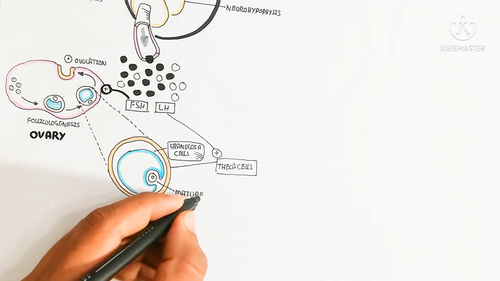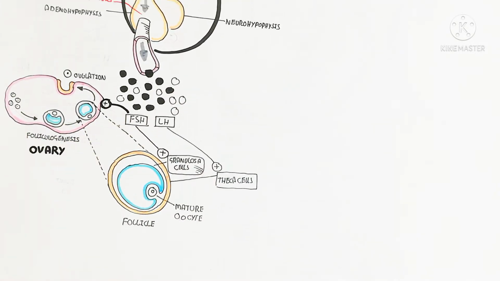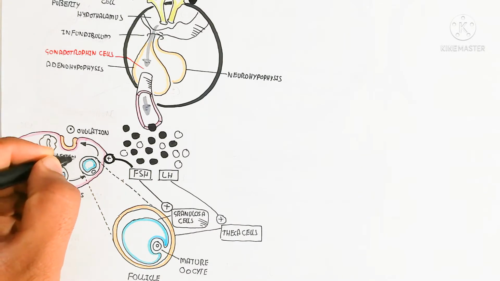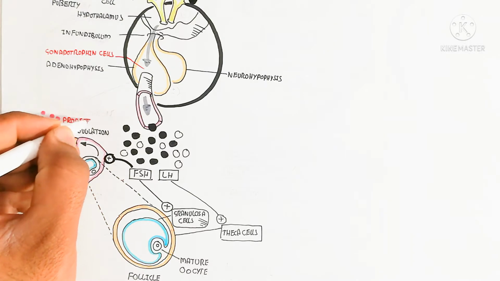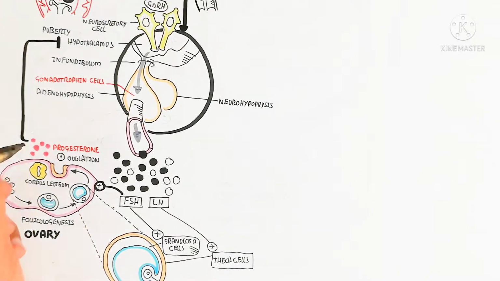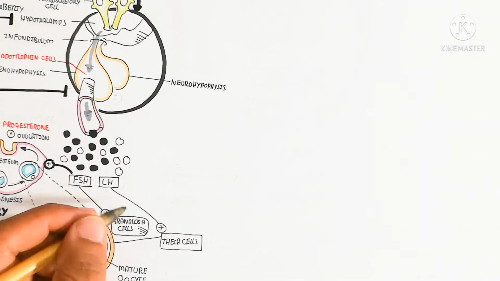Here the granulosa cell is inside, and outside is the theca cell, which requires the luteinizing hormone, while the follicle stimulating hormone acts on the granulosa cell. This is the mature oocyte, which becomes an egg, and the release of this egg is known as ovulation. This ovulation requires the menstrual cycle, and in this way the ovarian cycle, which requires 28 days after puberty. And in this way the corpus luteum will remain, and progesterone will be produced from the corpus luteum.